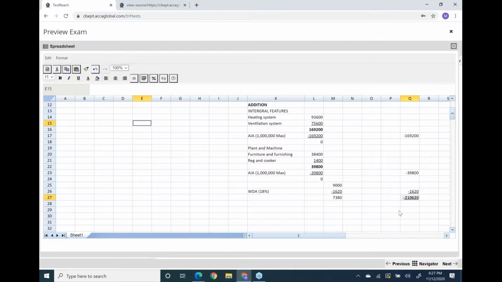Let's bold it. Now you can see this working. One student asked a question: can we write MP for main pool? Yes, you can, because the examiner knows taxation.